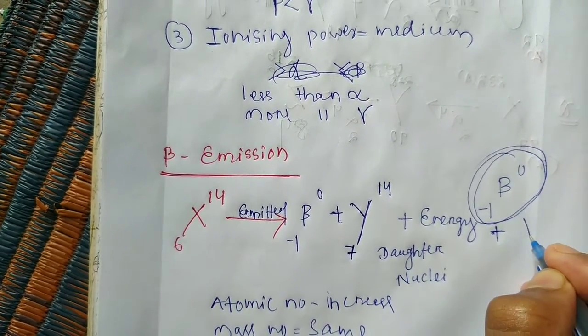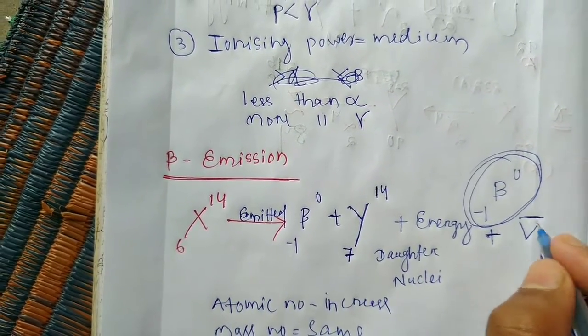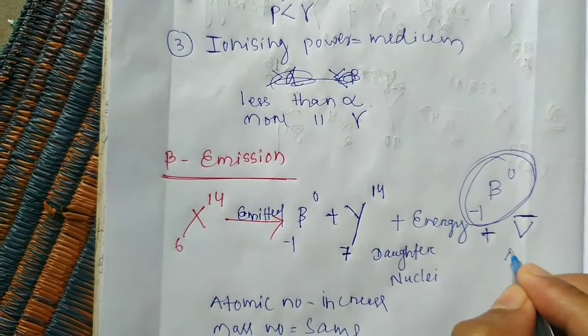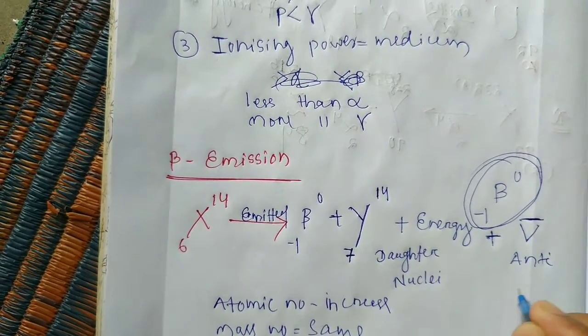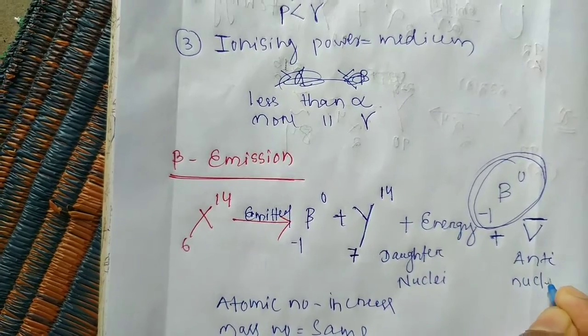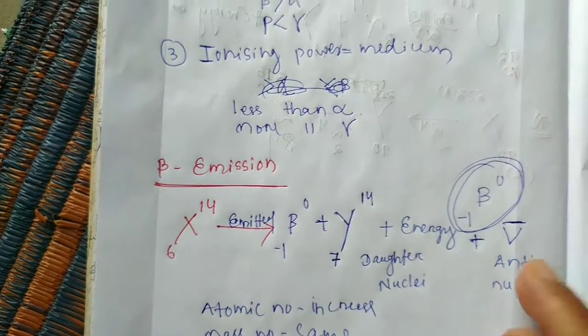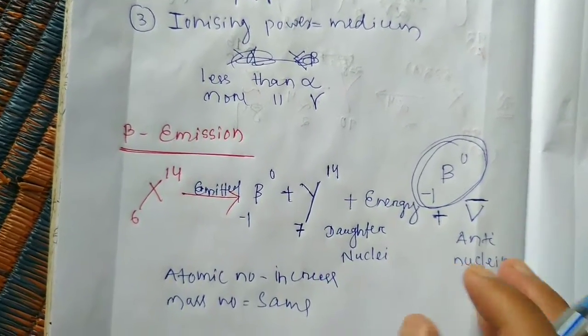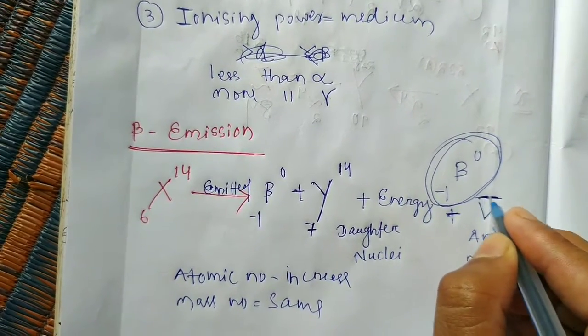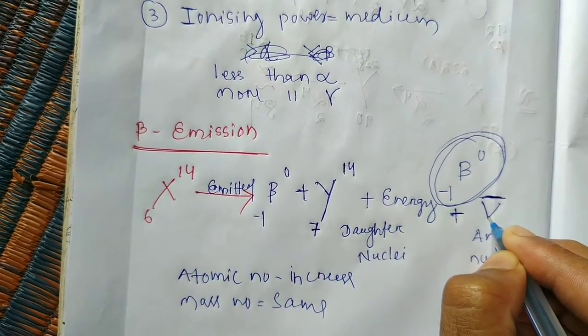That particle is the antineutrino. This is anti and this is neutrino.